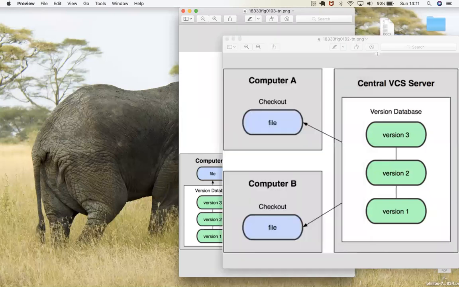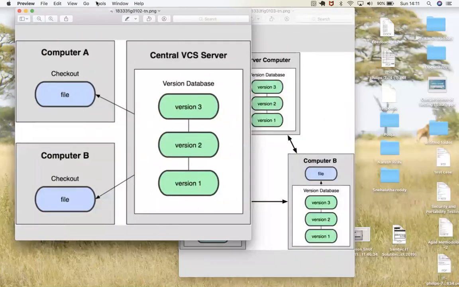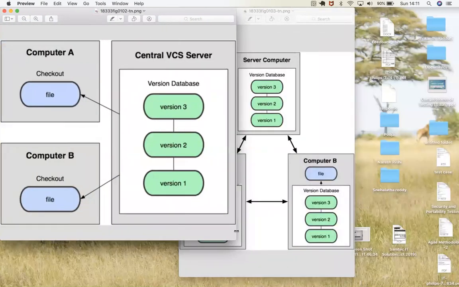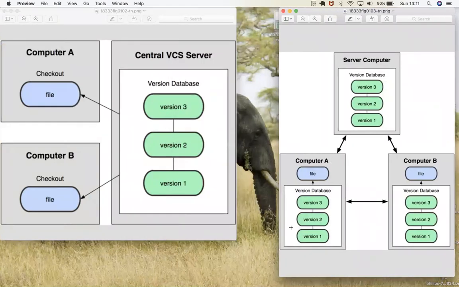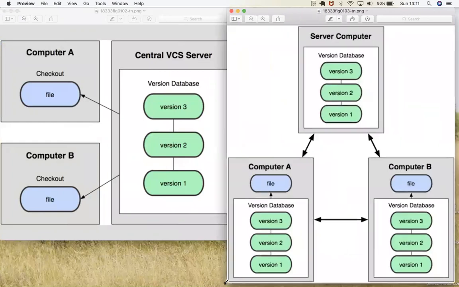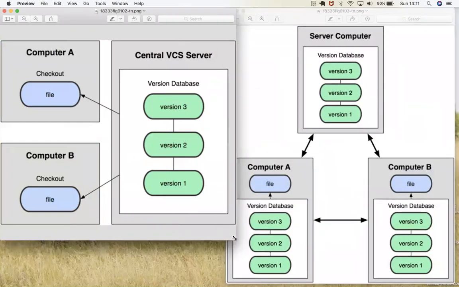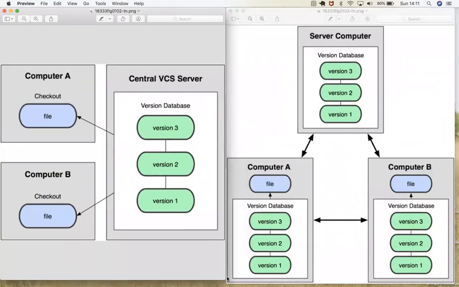But with the centralized version control system, more developers, more people, will be working on the same project. Developer 1 is using one computer, developer 2 is using another computer, and developers 3 and 4 likewise.